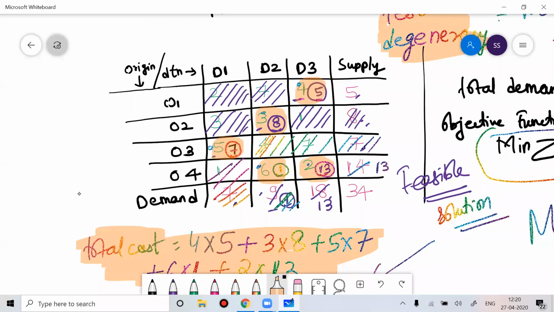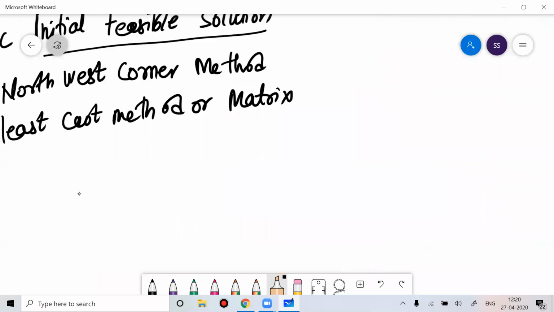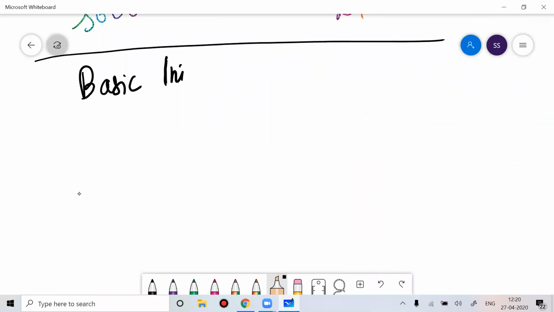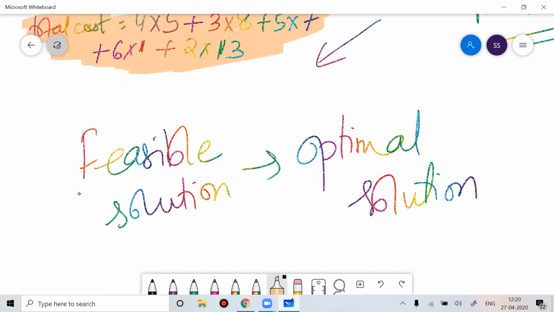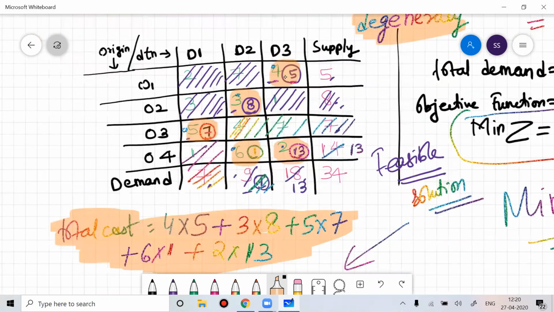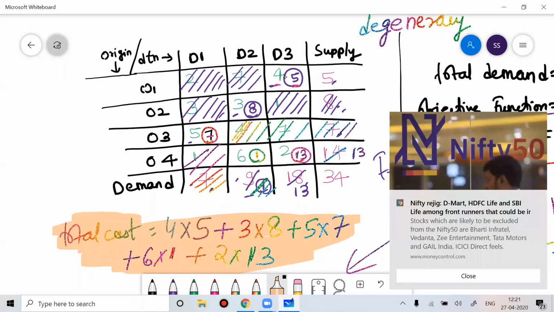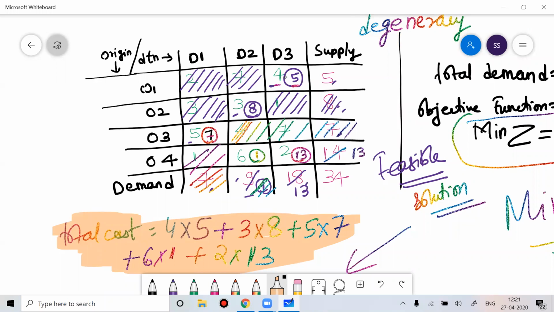Do you all understand what we are doing?